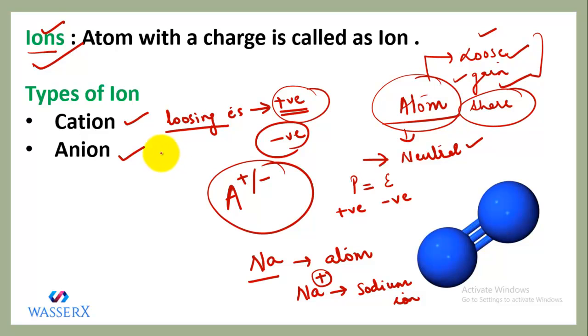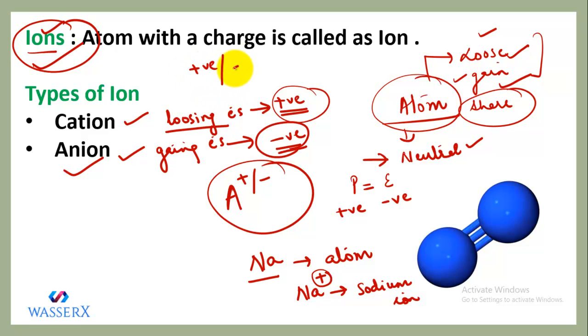But if an atom is gaining electrons in order to complete its octet, then it will acquire a negative charge, and it is called an anion. So cation and anion are the subtypes of ions depending upon whether they have a positive charge or a negative charge. So I think it's clear what is an atom, what is an ion, what is a cation, and what is an anion.